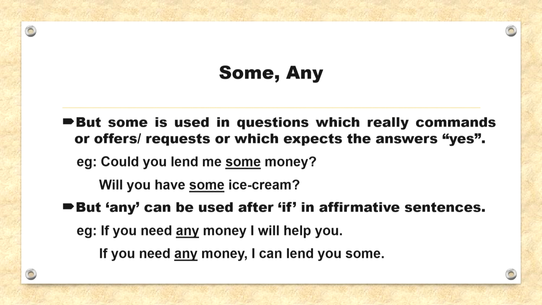For example, could you lend me some money? Next, will you have some ice cream? Now, but any can be used after if in affirmative sentences. For example, if you need any money, I will help you. Next sentence, if you need any money, I can lend you some.